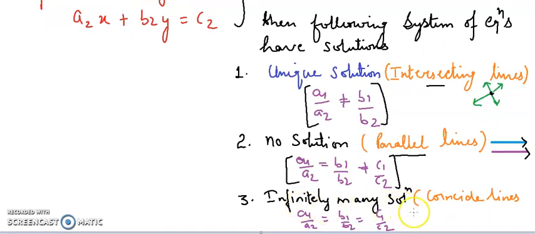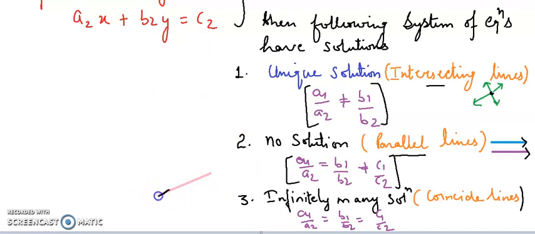The last we have is infinitely many solutions. Now students, when we have infinitely many solutions, the lines coincide. I am taking one line, and on the same line I am drawing another line.